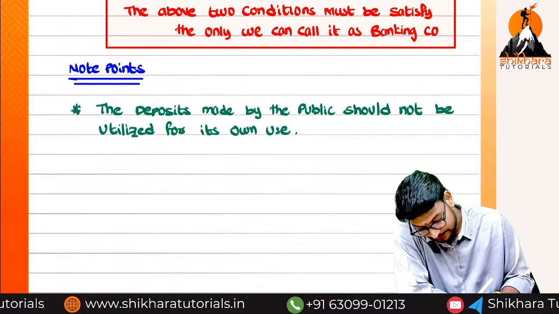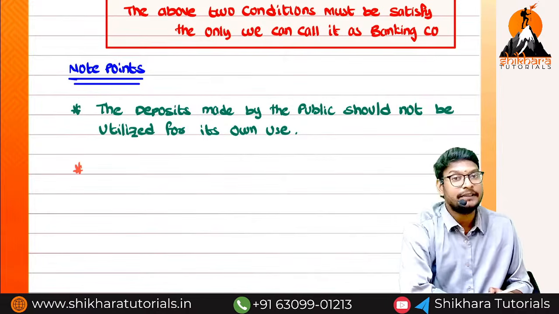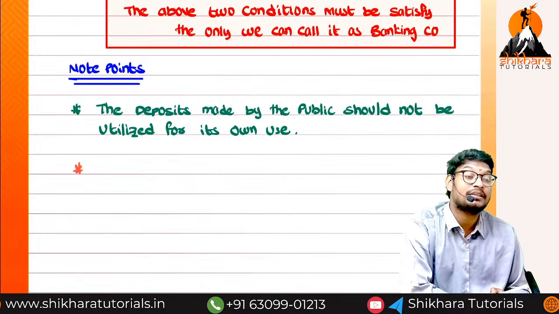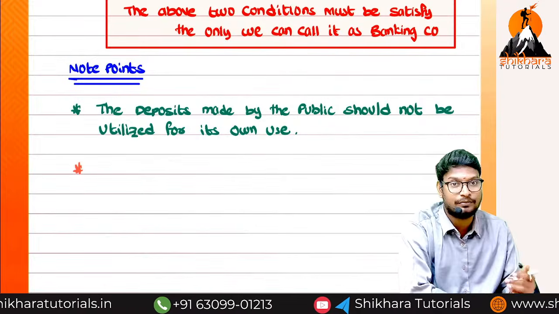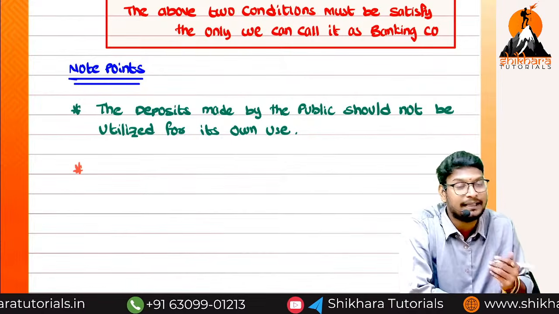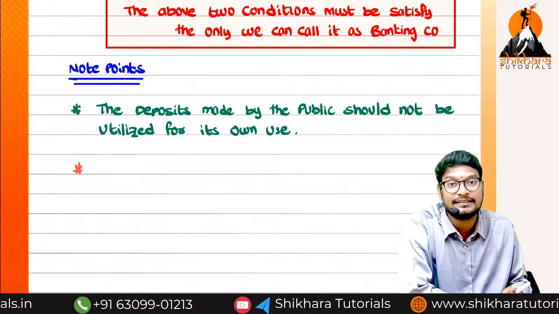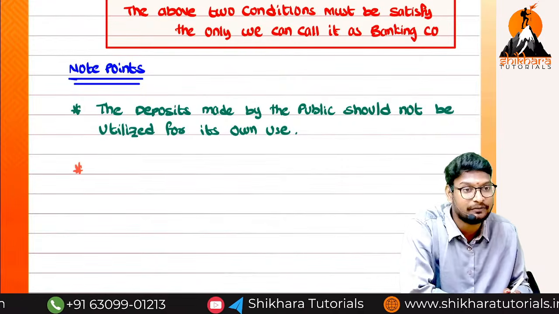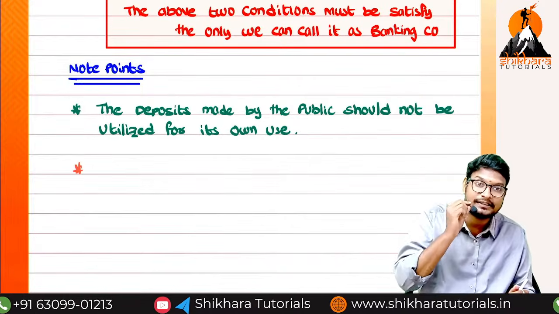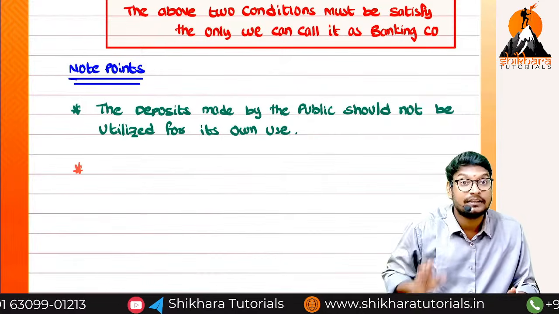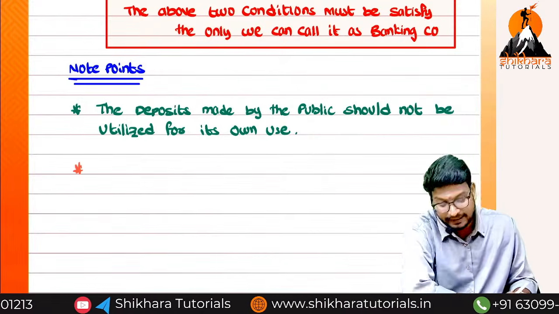The next one: whatever the deposits made by the public, that must be repayable on demand. For example, we deposited 1 lakh rupees into the bank. Whenever we use online platforms like GPay or PhonePe, the amount is transferred immediately, or after 5 minutes. That is, the deposits must be demand deposits.